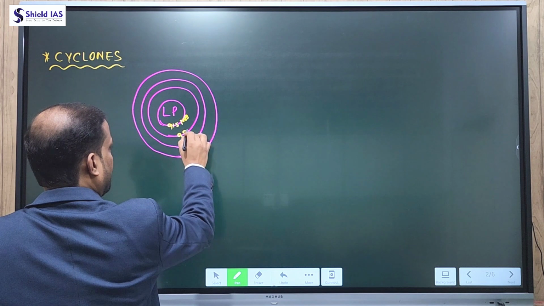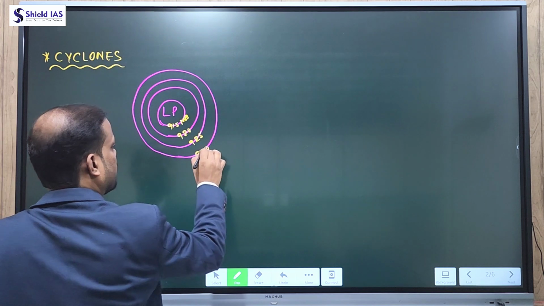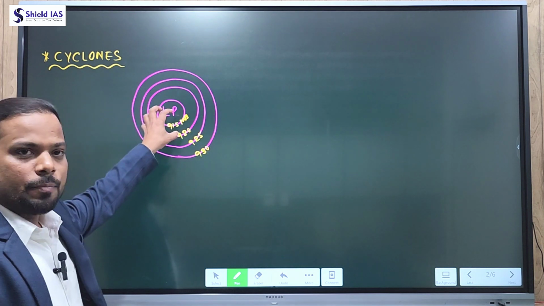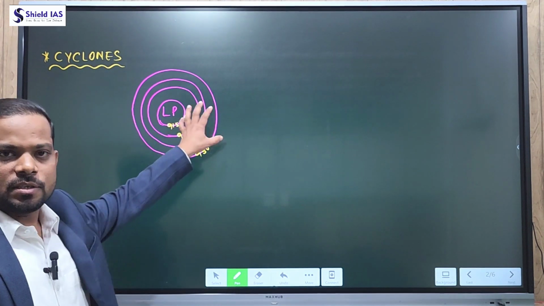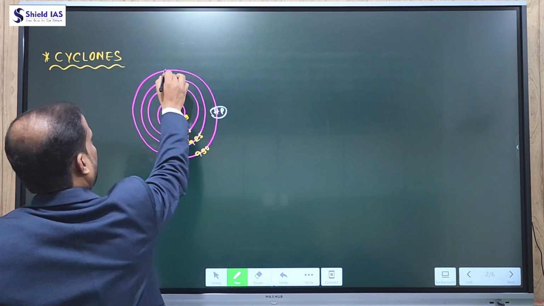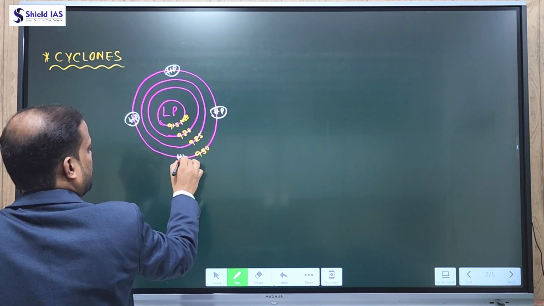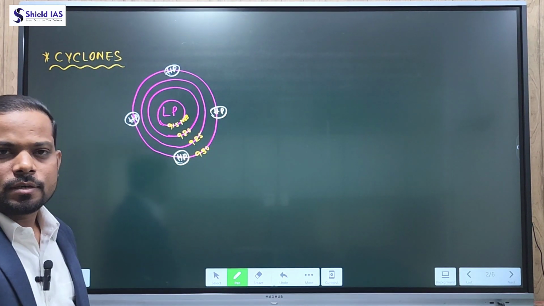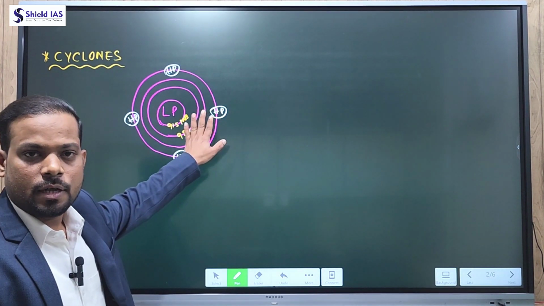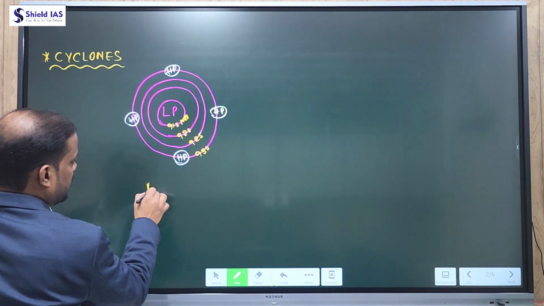So here the pressure can be 920, here 925 MB, and here it can be 930. So can I say if the center of the cyclone is low pressure, 915 MB, the outer area of the cyclone is a high pressure area. Now as per the law of wind, wind moves from outside high pressure to central low pressure, in such a way that if it is the northern hemisphere, let's say for example this is the northern hemisphere,